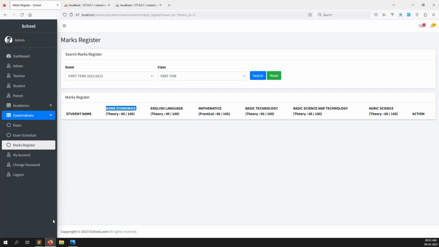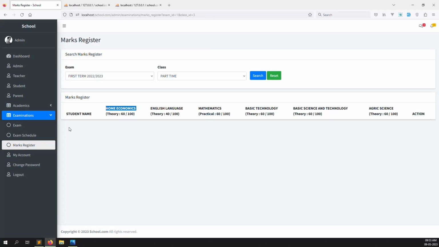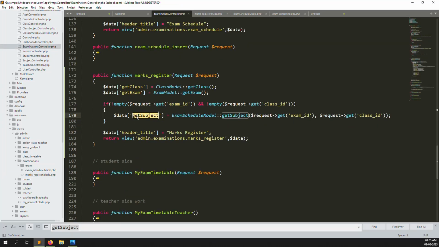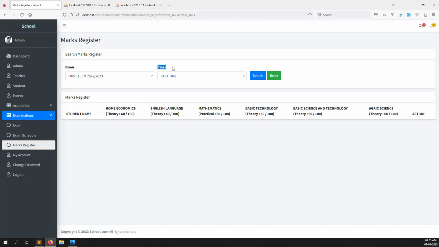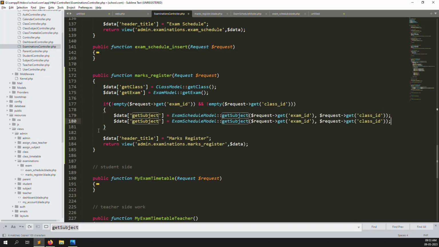Okay, so let's go back again, and we need to show a student name here. So just go back again and we need to get the students for this class. So just create another one here, copy, and change it to get student, and here you can change users, and here you can pass only class id, because against the class id we can get the students.